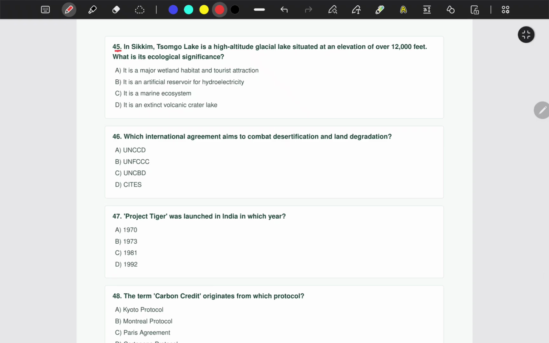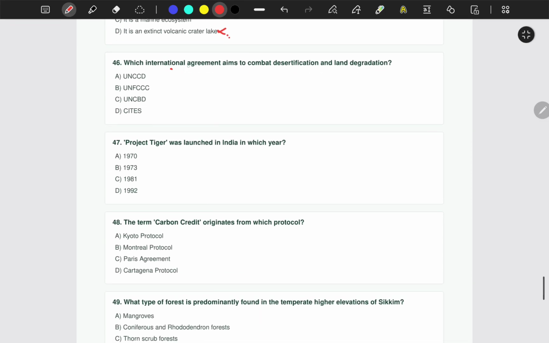Question number 45. In Sikkim, Chongma Lake is a high altitude glacial lake situated at an elevation of over 12,000 feet. What is its ecological significance? It is a major wetland habitat and tourist attraction. It is an artificial reservoir for hydroelectricity, so you can cut this out. It is a marine ecosystem, or it is an extinct volcanic crater. Alright, so the correct answer would be option A.